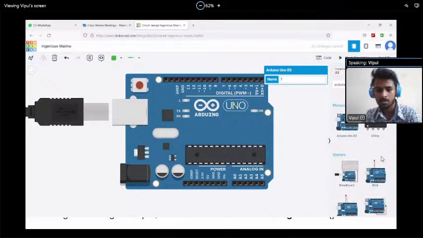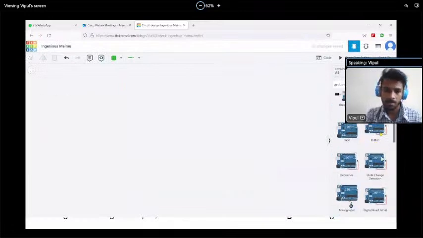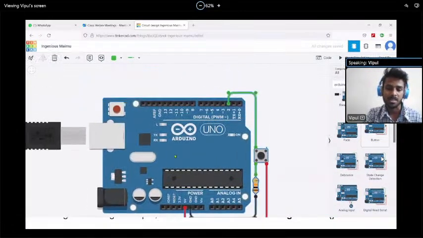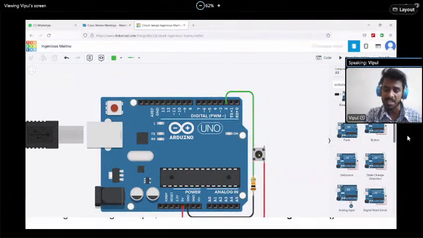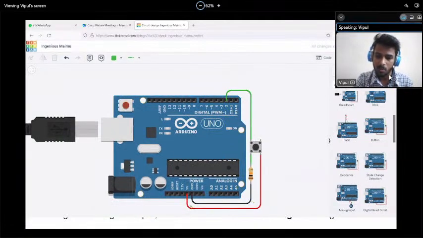I'm deleting this Arduino and checking the example called button. A button is one kind of input device, because it physically checks whether the button is pressed or not. We manually press that button, and Arduino senses that physical change. That's why it's an input device. We have connected the sensor to pin number 2. There is the button, we have connected the 5-volt supply, and we have connected ground to the pin via one resistor.